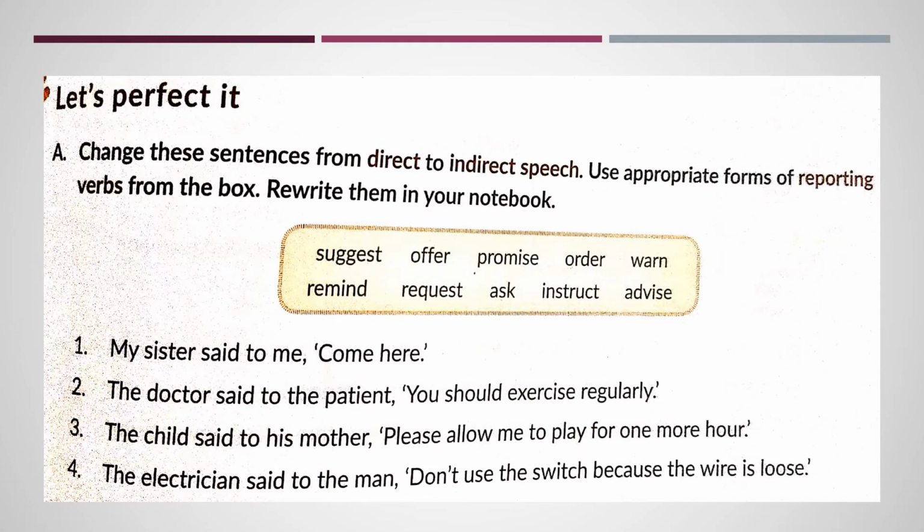Come to the next exercise. Let's perfect it. Exercise A. Change these sentences from direct to indirect. Use appropriate forms of reporting verbs from the box. So the box suggests the reporting verbs. We have to choose and then change the sentences. This also has to be done in your copies.